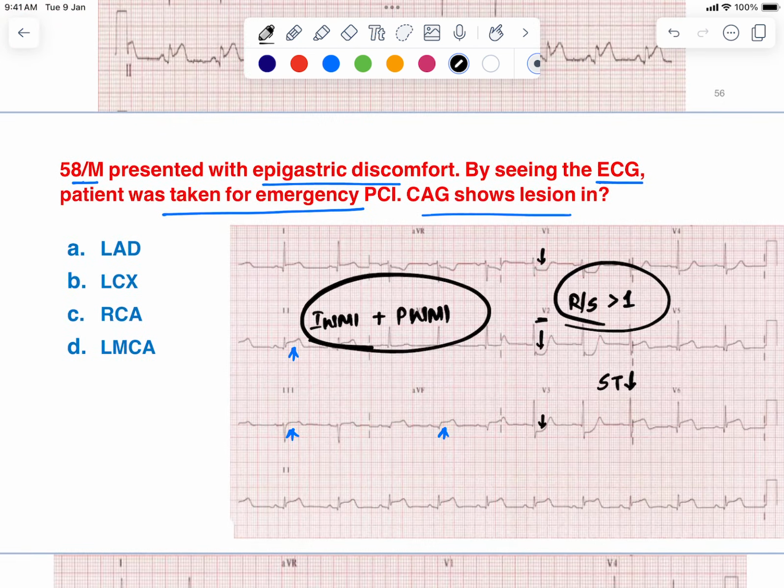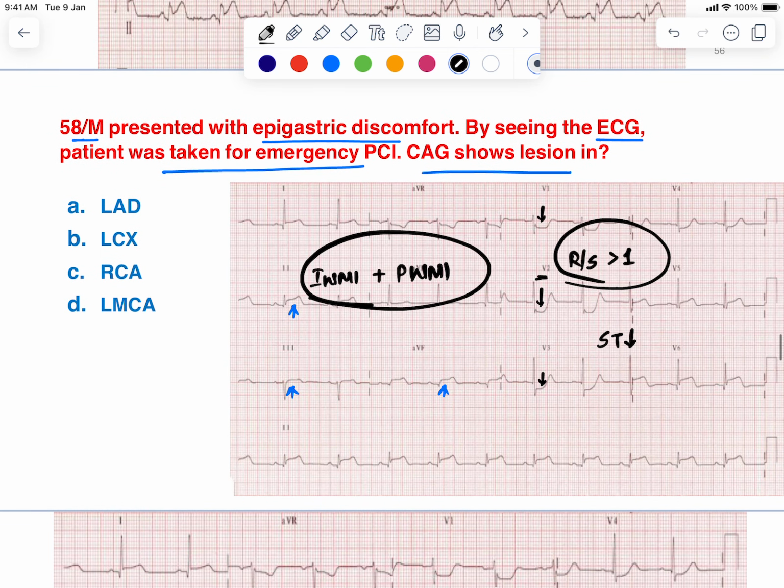This is suggestive of the posterior wall MI. So inferior wall as well as posterior wall, both of them are supplied by the right coronary artery, right? Both of them are supplied by the right coronary artery. Okay, so this is about the ECG suggestive of the posterior wall MI.